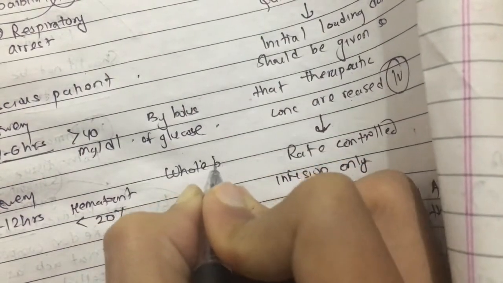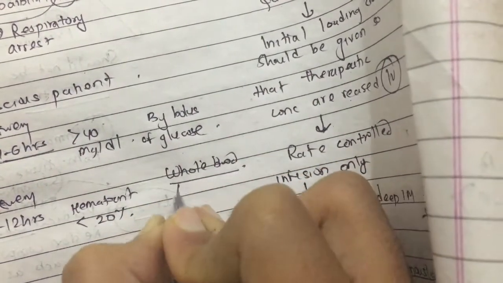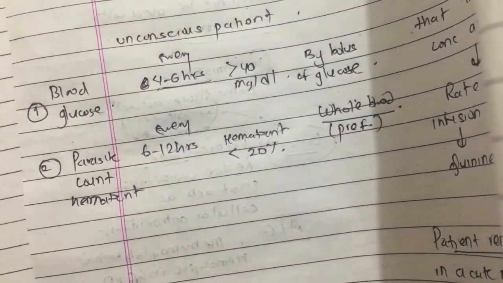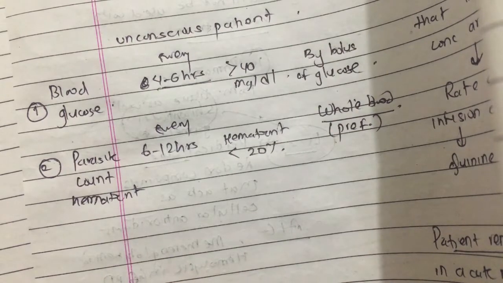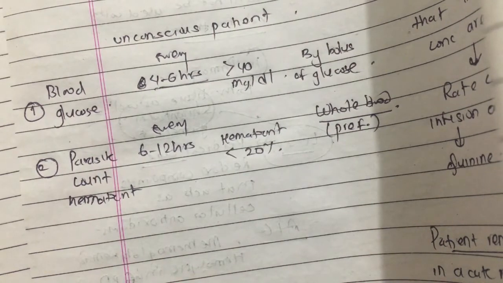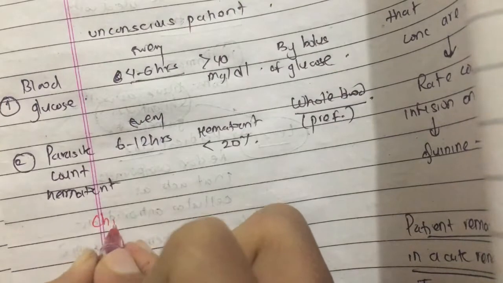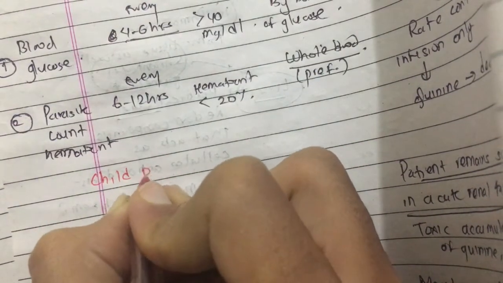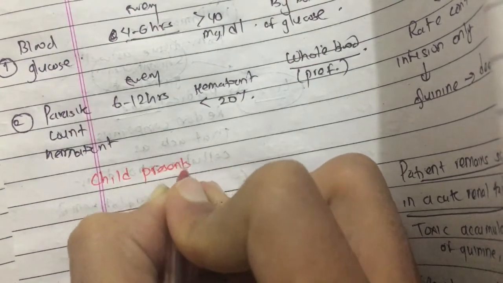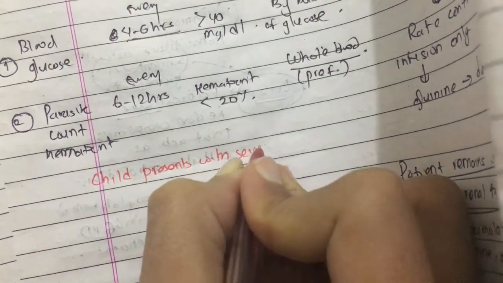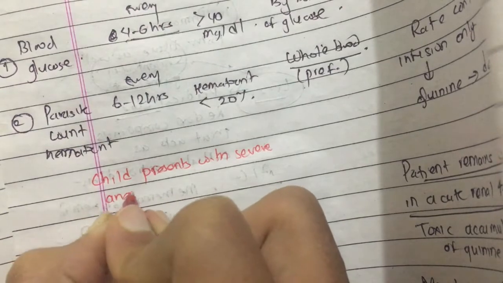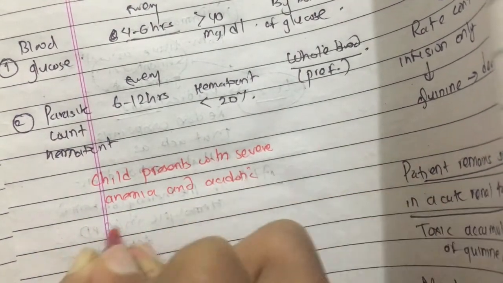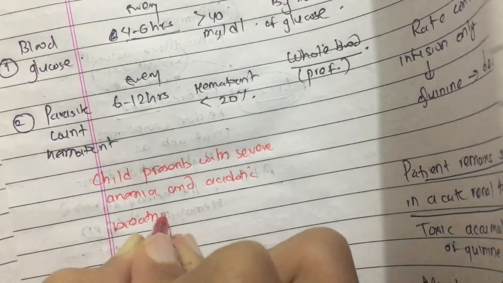Whole blood is preferred. But if a child presents with severe anemia and acidotic breathing, then immediate blood transfusion should be given.